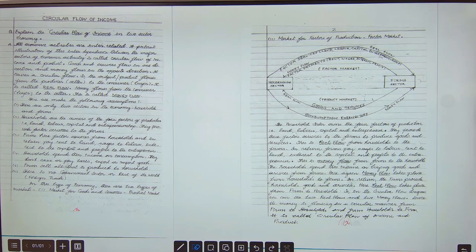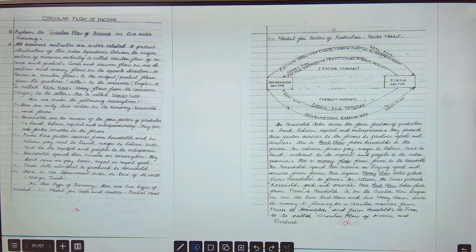Here we make the following assumptions. What assumptions do we make here? Number 1, there are only two sectors in the economy: households and firms. Number 2, households are the owners of the four factors of production, that is land, labor, capital, and entrepreneurship. They provide factor services to the firms. Number 3, firms hire factor services from households and in return pay rent to land, wages and salaries to labor, interest to the capital, and profits to the entrepreneur.